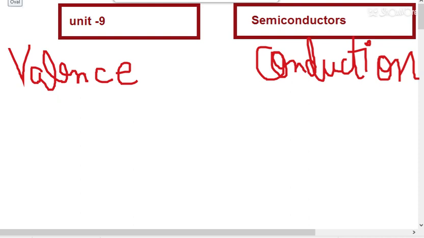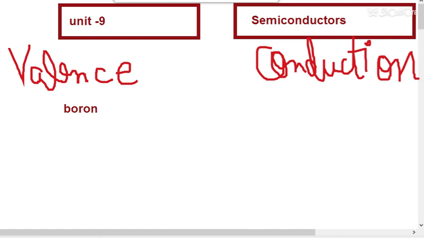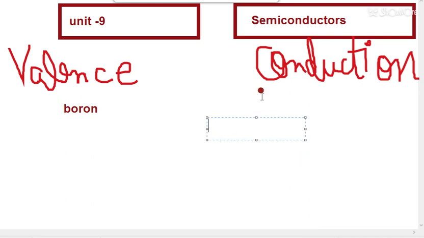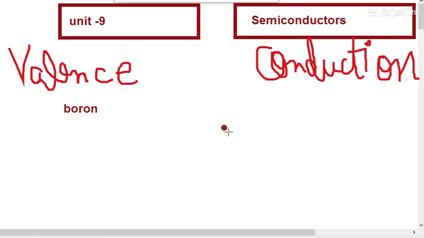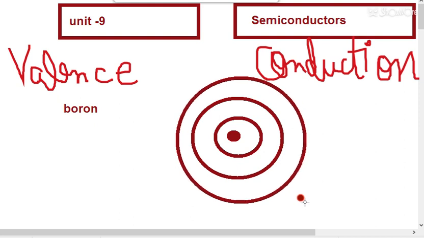Okay. So I am drawing the diagram of silicon, or let's take the example of boron. So I am drawing here the boron structure, the nucleus of boron. So let's suppose this is the nucleus. Wait for 1 minute, students. This is the nucleus of boron. Okay, so this is the nucleus part. After it, the first shell is there, that is called K shell. Then we have the second shell. Let's suppose this is the first shell, this is the second, and this is the third shell.